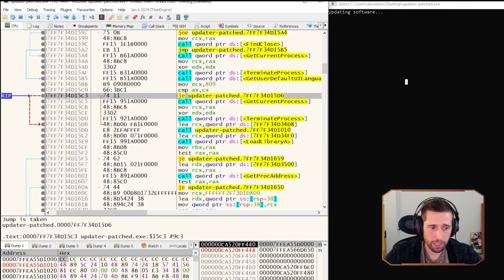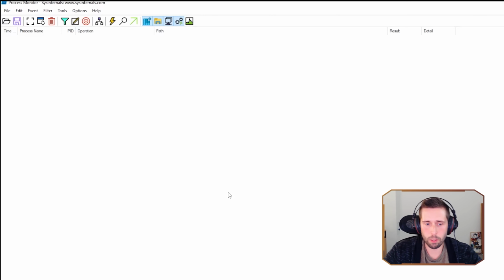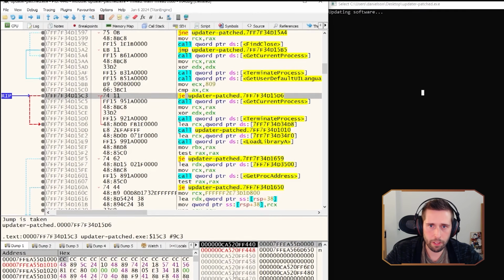And in the debugger, we can see that the malware is running. It says running down here, but nothing's going on. This tells me that the malware is in some kind of a sleep routine, and we need to figure out why it's doing this. So we're going to kill this malware.